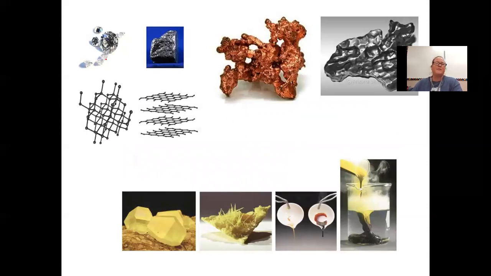Here are some examples of elements. This is carbon, and these are called allotropes. Allotropes are different forms of the same element. And they have different properties because the atoms are arranged differently.